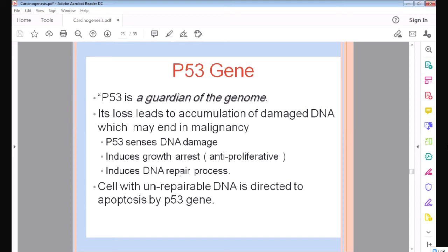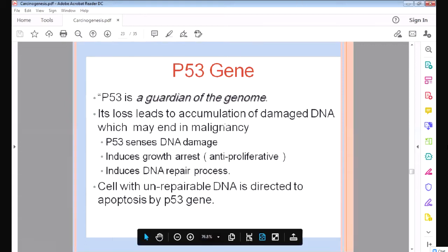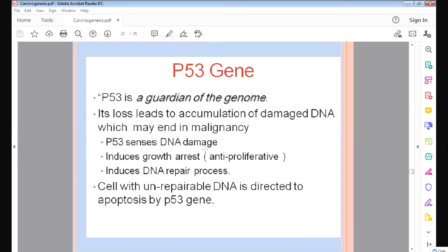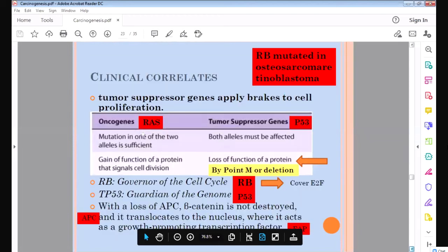So what will happen if this gene is damaged? If the P53 gene is damaged, what will happen? If the DNA is damaged, it will not be repaired, and the cell with damaged DNA will continue to proliferate, and it will give rise to cancer. So P53 is very important to repair the damaged DNA. If this gene is damaged, the damaged DNA is not repaired, and it will give rise to abnormal cells and lead to cancer.